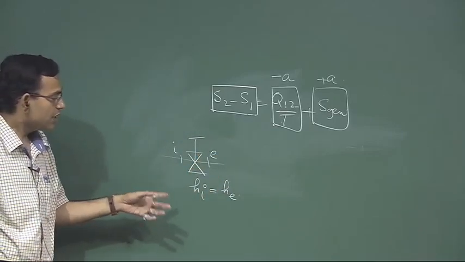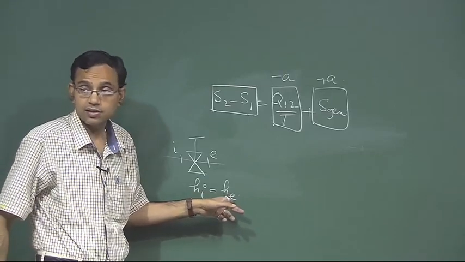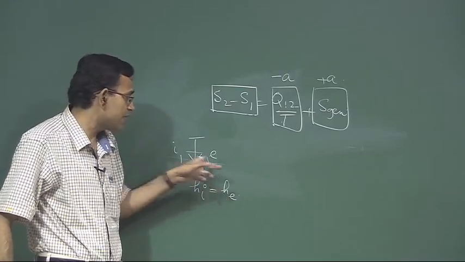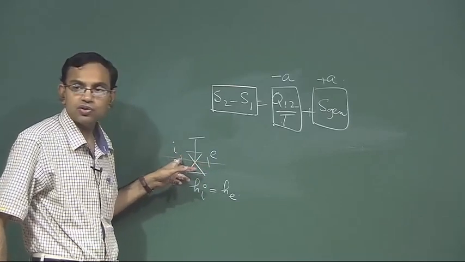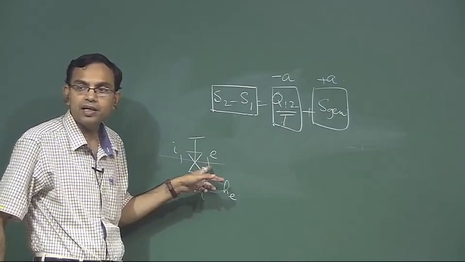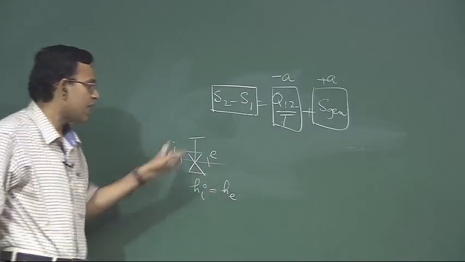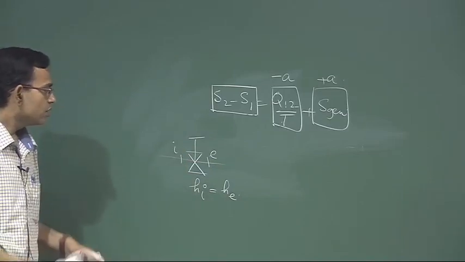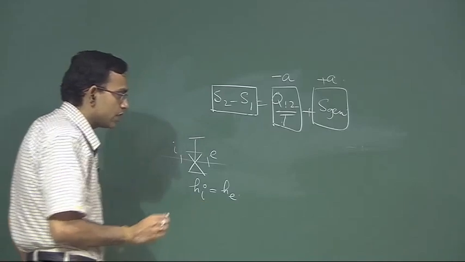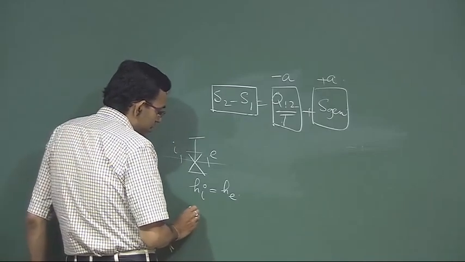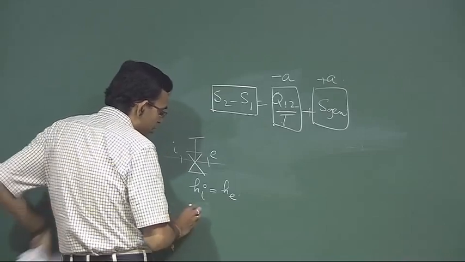Remember that this does not mean that it is an isenthalpic process. The enthalpy does not remain the same, it is just that the enthalpy immediately before throttling is the same as the enthalpy immediately after throttling, but we are talking about an ideal gas. So, now this means that dH, so HI minus HE, equal to 0.